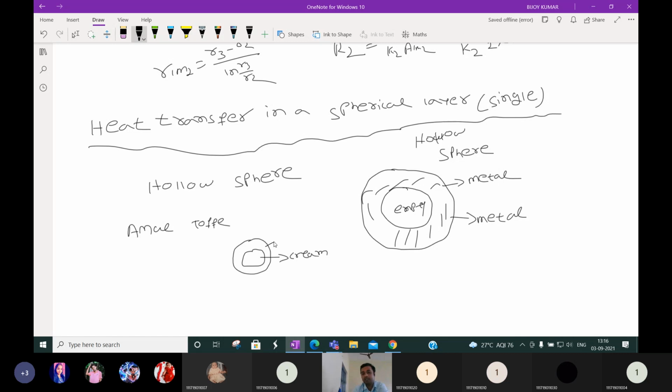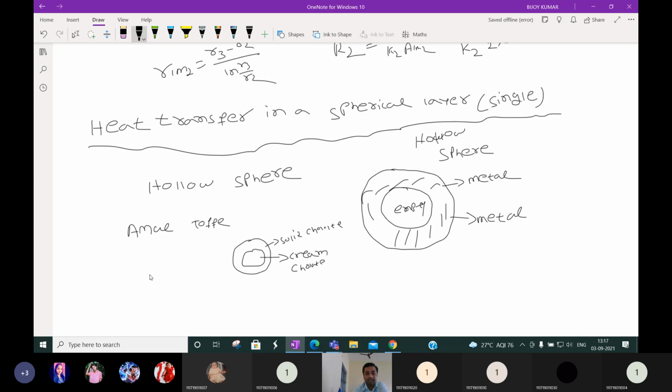And outside some solid chocolate is there. This cream is in liquid form, and the chocolate outside is in solid form. Many times you have seen that this cream gets solidified. Why does it get solidified?